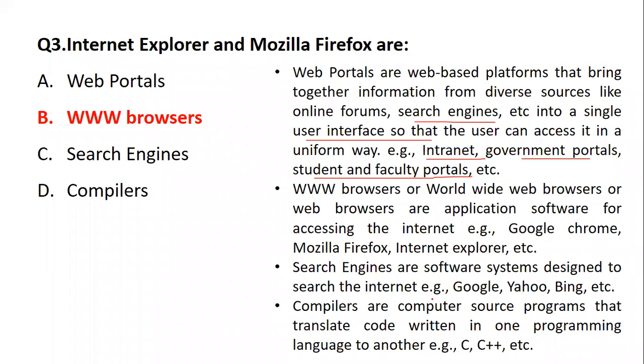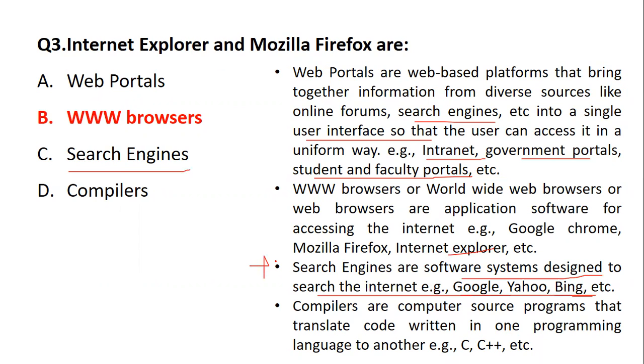Web browsers are also called worldwide web browsers. They are application software which access the internet. For example, you have Google Chrome, Mozilla Firefox, or Internet Explorer. Then we have search engines. Search engines are software systems designed to search the internet, for example Google, Yahoo, Bing.